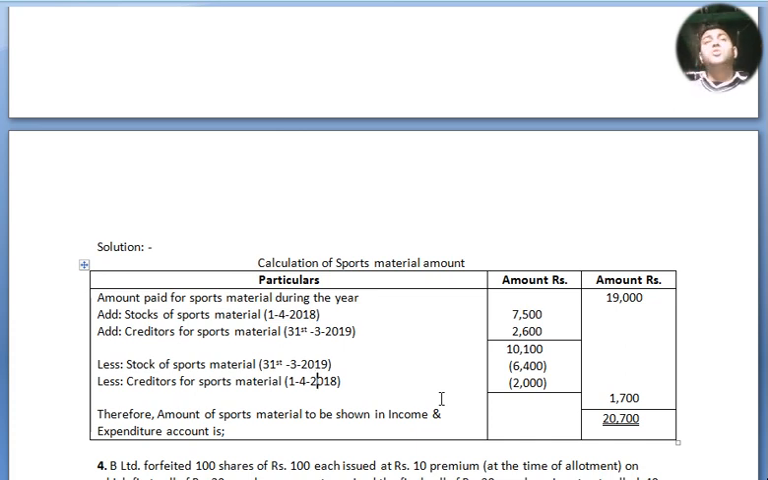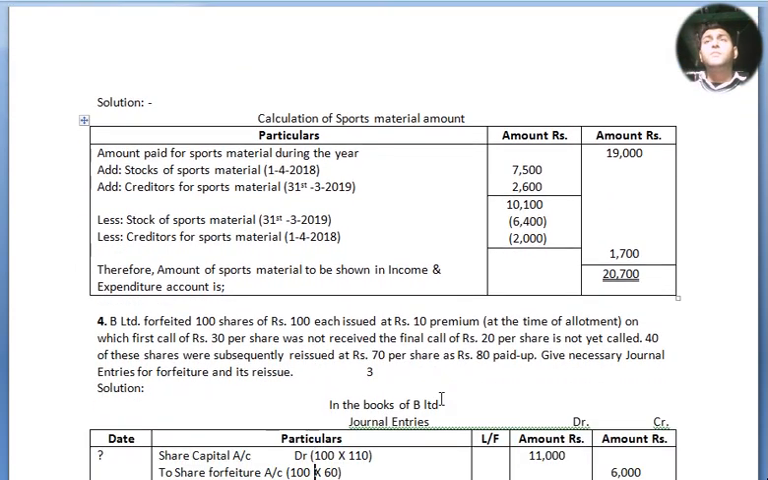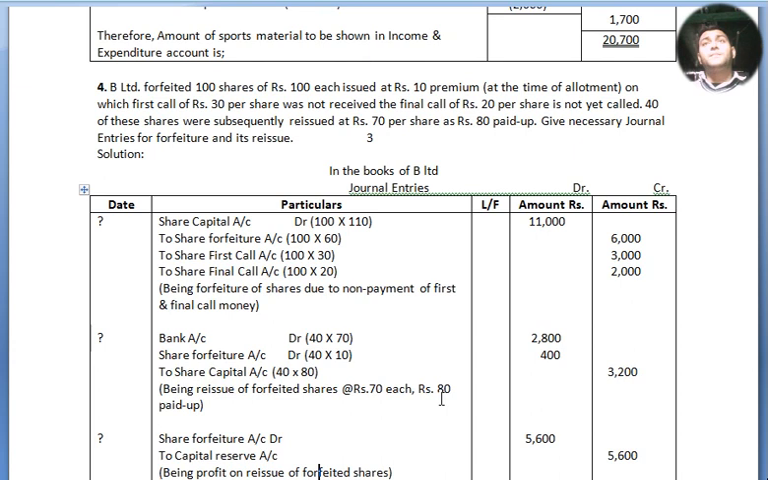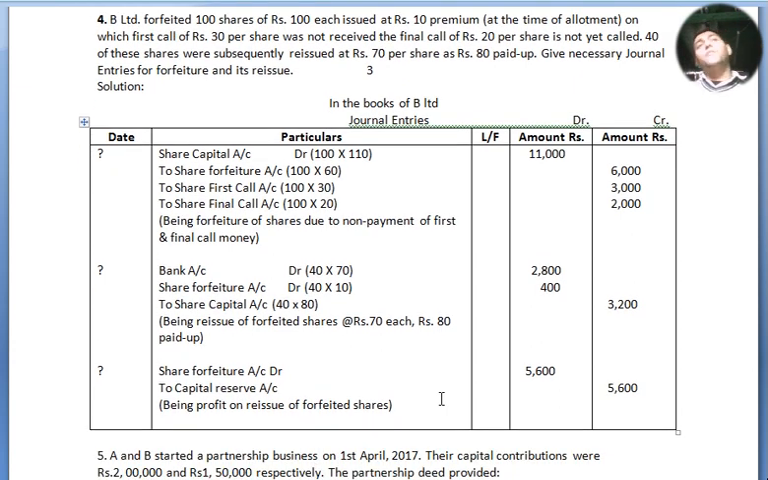Now we move to our next question, B Limited. Question number 4. B Limited forfeited 100 shares of rupees 100 each issued at a premium of rupees 10 at the time of allotment, on which first call of rupees 30 per share was not received. The final call of rupees 20 per share is not yet called. 40 of these shares were subsequently reissued at rupees 70 per share, rupees 80 paid up value. Give necessary journal entries for forfeiture and its reissue in the books of B Limited, the solution for 3 marks.